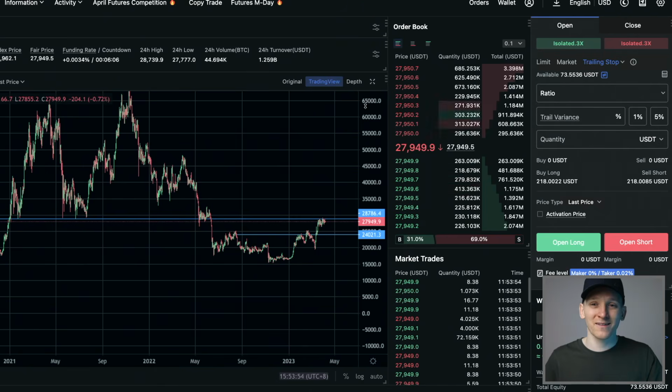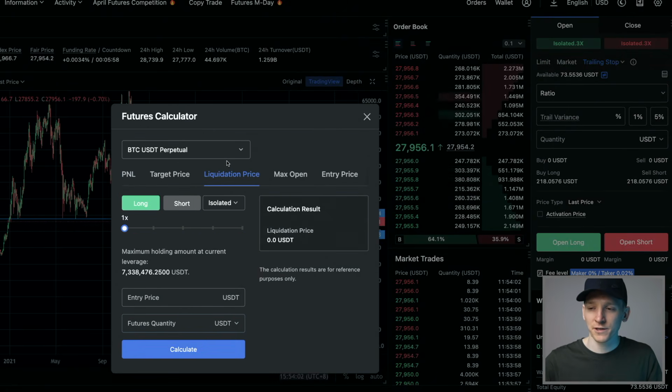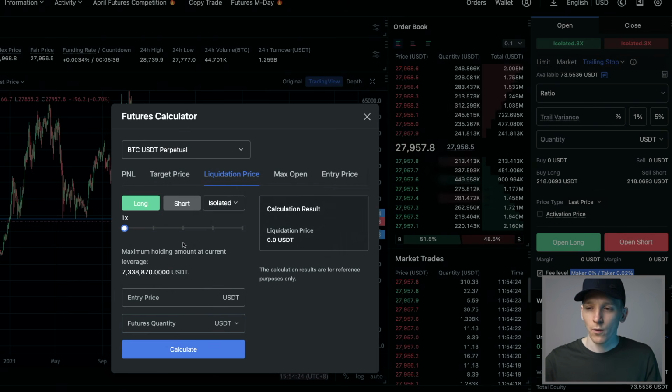Before entering orders on the system, we can look at the trade calculator on MEXC, especially if you're using leverage. This is an invaluable tool. It's just up here, this calculator. And the thing that's important is the liquidation price methodology. Whenever you're trading, especially with leverage, you want to be sure that your stop loss and the area where you get out of the trade is way above the liquidation price. If you're getting liquidated, you're going to be paying some liquidation penalties, liquidation fees, and the trade's gone really wrong if you get liquidated. It's not good. So we want to make sure that the liquidation price is well within our risk tolerance.